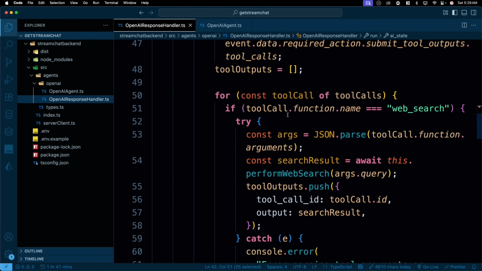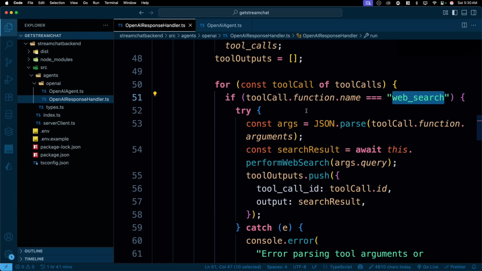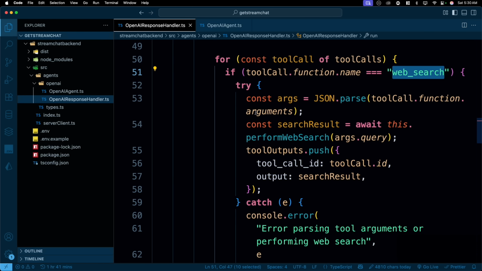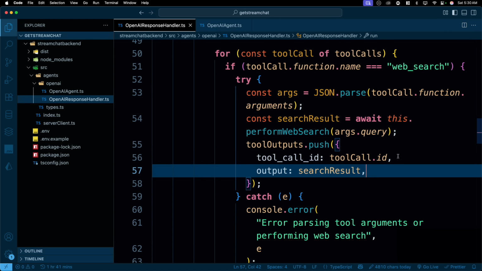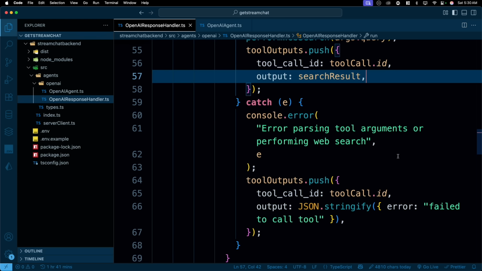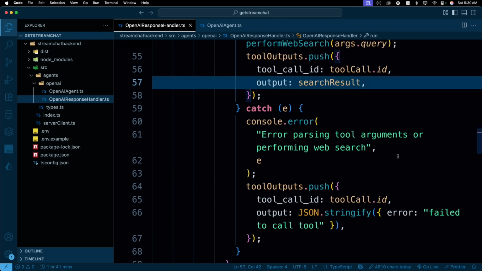Now, this is the syntax of how you call the tool. So the tool name is web search. And whenever a web search is being called, we simply go ahead and perform these actions. That's it. Perform web search. This is the tool that we have already designed. We simply go ahead, perform that, and take the data out of it. And that's it. That's all we do.